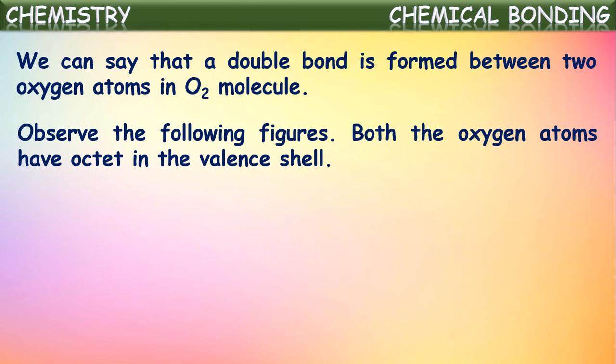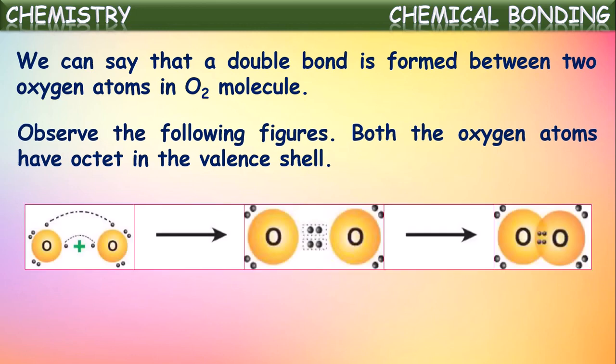Once observe the following given here. Both the oxygen atoms have an octet in the valence shell. When these two atoms approach each other, each oxygen atom contributing 2 electrons, they become 4 electrons between them, which we call 2 pairs of electrons. These 2 pairs are shared by both the atoms, hence 2 covalent bonds are formed, which together we call a double bond.